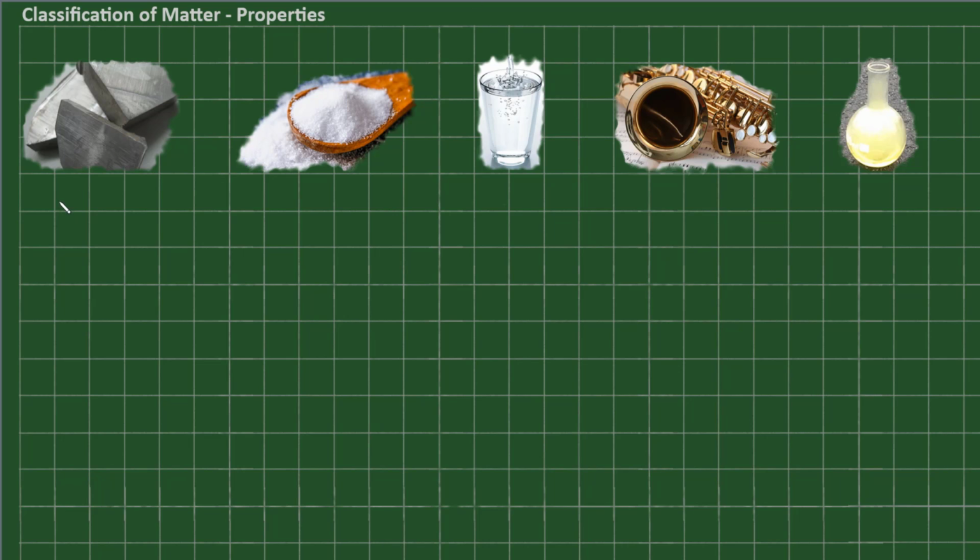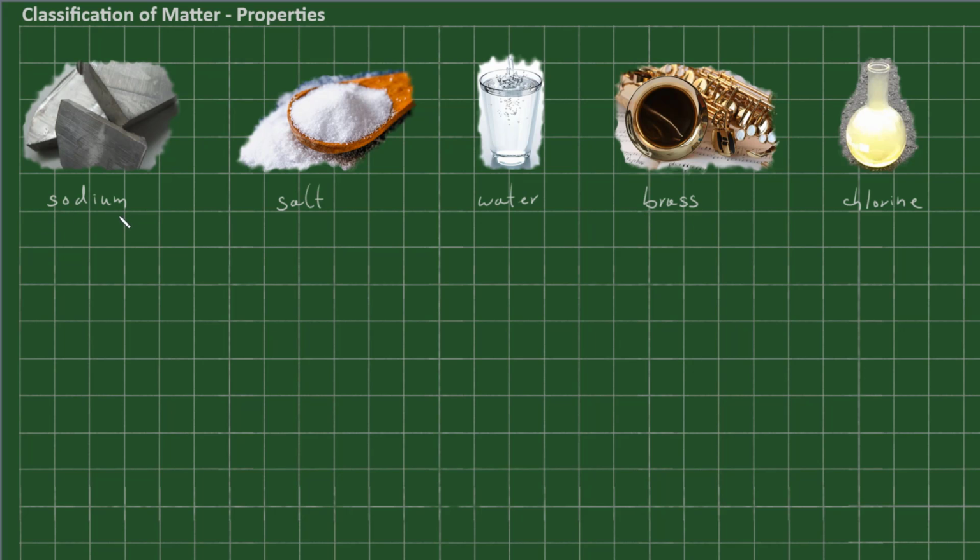On the far left, I have a slab of sodium. Then I have a spoonful of salt, followed by a glass of water, then some brass, and finally I have some chlorine gas. As a bit of revision, recall that sodium and chlorine are elements, salt and water are compounds, and brass is a homogeneous mixture.